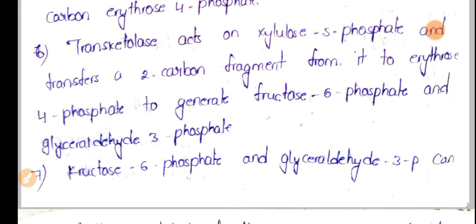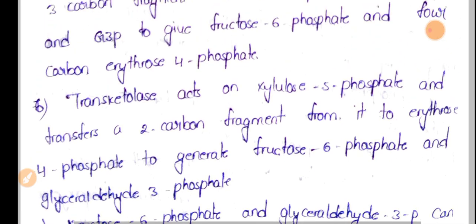Again, this 5-carbon compound, xylulose 5-phosphate, and the 4-carbon compound erythrose 4-phosphate, together give 9 carbons.